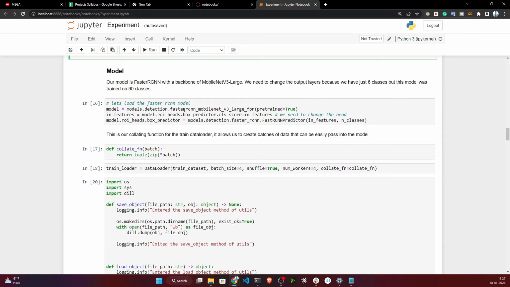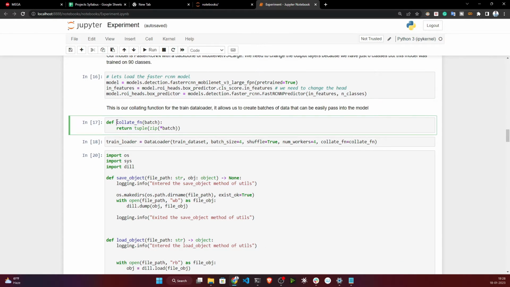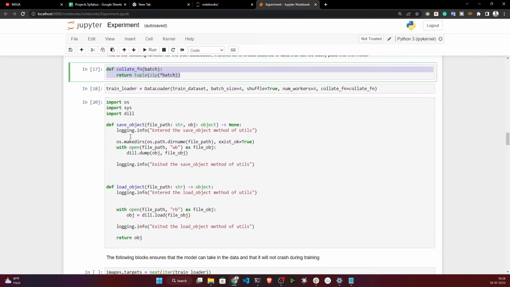Now in this section we'll be loading the model. Here I'm using PyTorch. From PyTorch itself there is a model detection module. I am using Faster R-CNN with MobileNet V3 Large FPN. I'm downloading this model, and after that I'm using it as my pretrained model. Then this is the collate function, because this function will help us load our data as a batch. So that's why we need this.